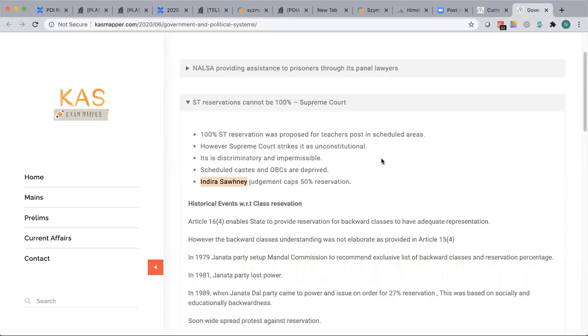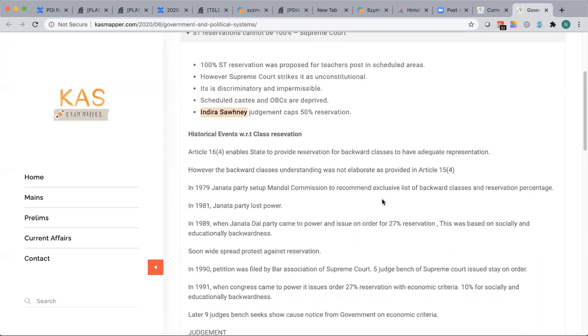We all have certain biases against our religion, against our caste, but that has a negative influence in this preparation journey. So even understanding the history tries to change your own mindset. Let's see, we can experience this. Let's take the historical events with respect to class reservations.